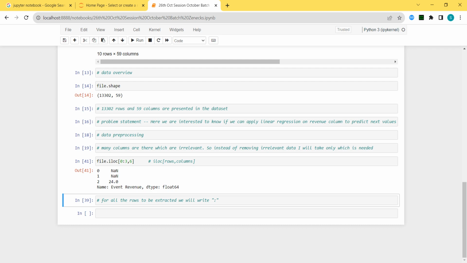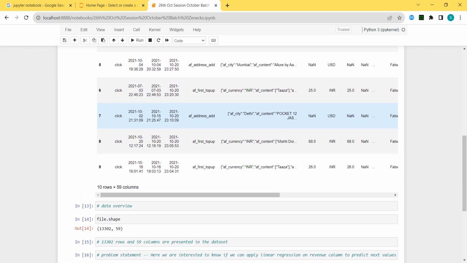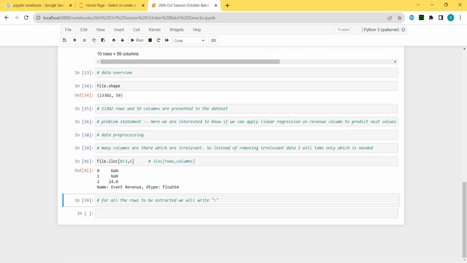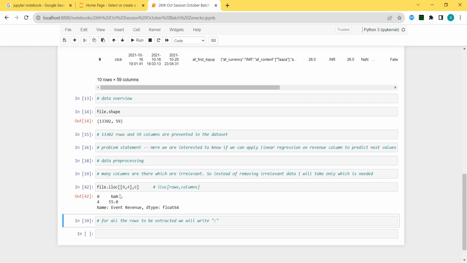Okay, let's say I want row number 1. Just imagine I want row number 1. This row should be visible, and directly then the fourth row should be visible, where the 4 index value is written, 0 and 4. Remember. So what I need to do is give the square bracket. 0 comma 4. This is about rows, comma column which I want, sixth column, sir, that is separately mentioned. So 0 comma 4 row is mentioned of sixth column, but column number also I want, sixth column I want, and let's say ninth column I want.